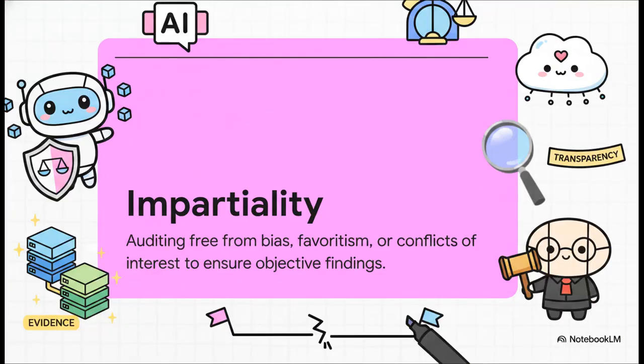So, the ISO/IEC 42001 standard draws a really hard line in the sand with its definition of impartiality. It means carrying out your duties completely free from bias, favoritism, or conflicts of interest, period. Your findings have to be based on evidence and evidence alone. Why is that so absolutely crucial? Well, because AI often operates as a bit of a black box, right? That makes independent auditing the only true line of defense we have to ensure these systems are actually transparent, accountable, and fair. If an auditor lacks impartiality, their skewed assessment might completely miss the mark. You could end up with a so-called compliant AI system that's secretly discriminating against users or leaking highly sensitive data.